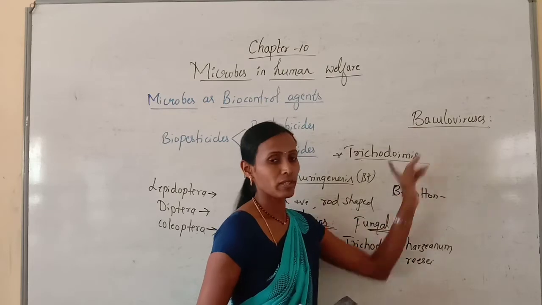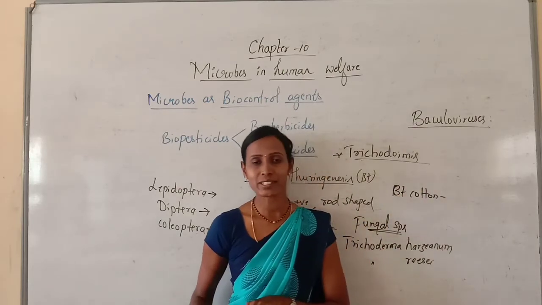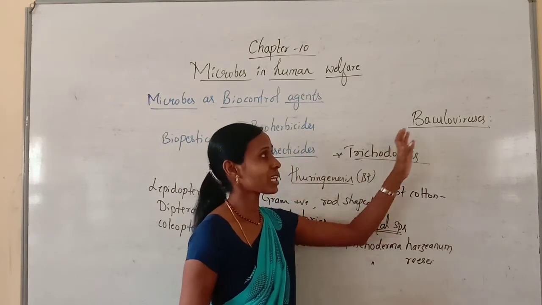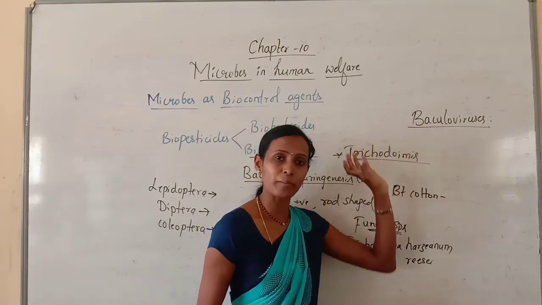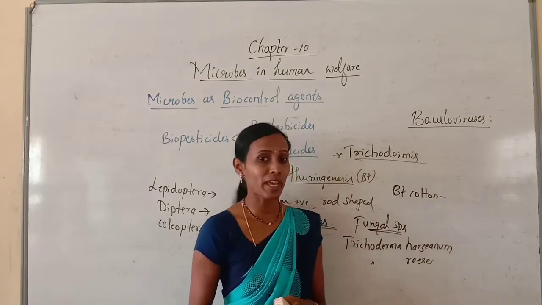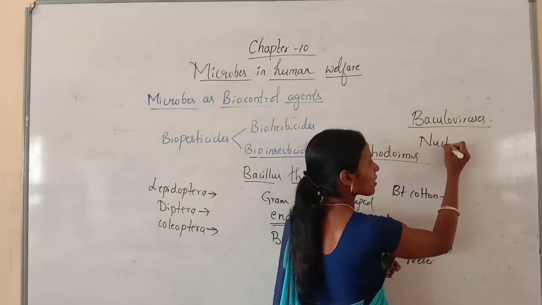The majority of the baculoviruses are mainly used as biological controlling agents, and they are included under the genus Nucleopolyhedrovirus.